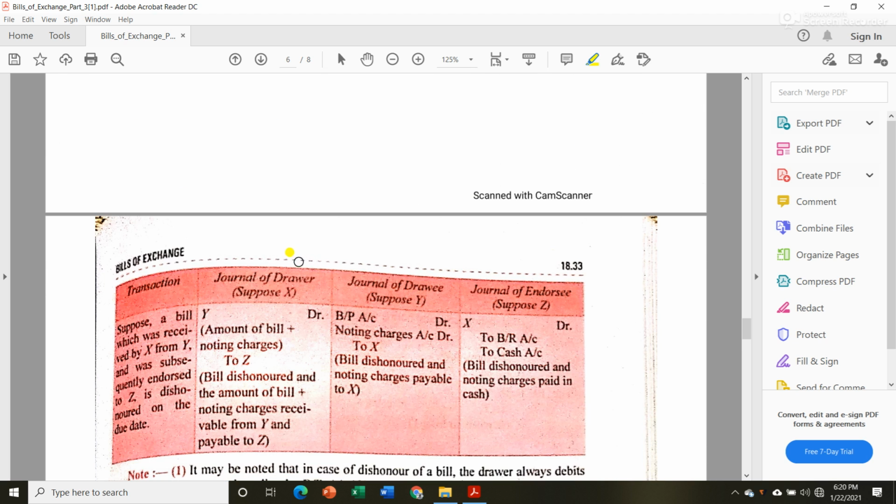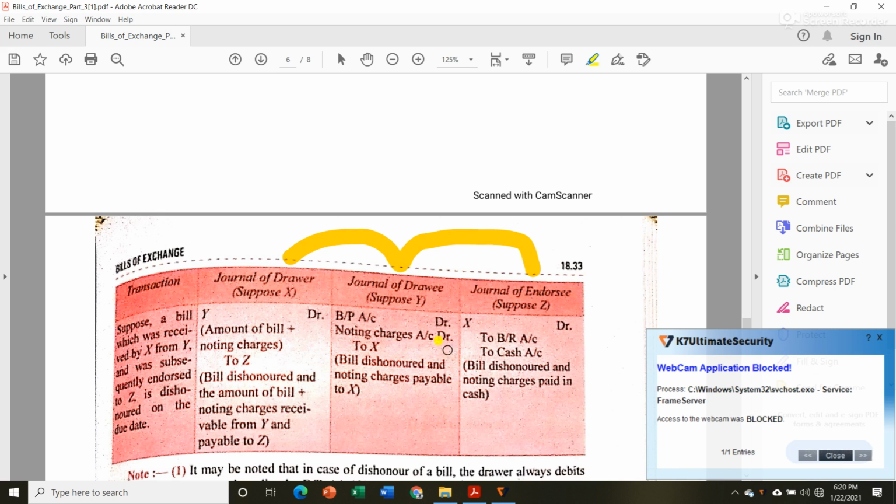Since we know that endorsement of bill includes at least three parties, okay, they will not ask more than this. They will only ask questions related to three parties. Okay, so don't get nervous. Now let us see what will be the journal entry.